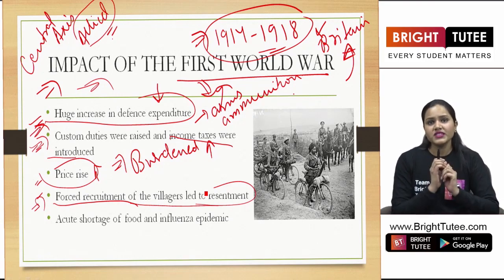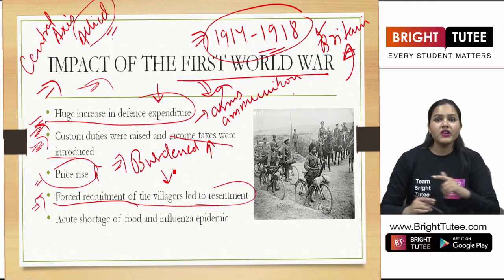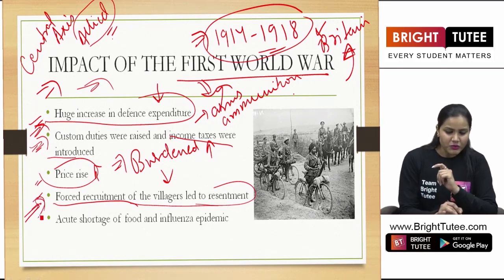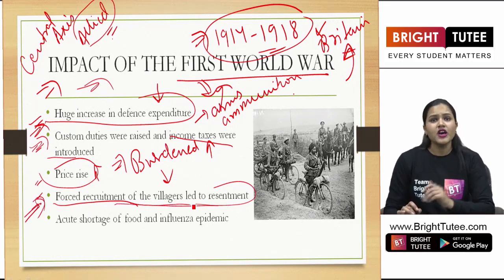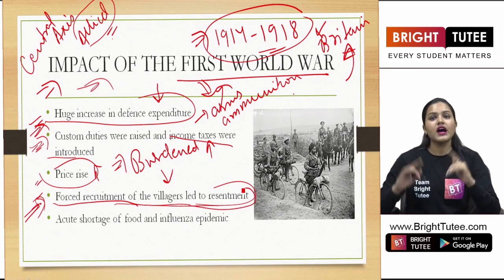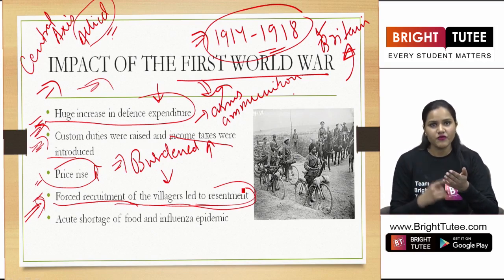So here, what were we seeing? We were seeing that these British people were now forcing the villagers to join the army. Therefore, this forced recruitment of all the villagers who did not want to join the war led to resentment among the common people, among the villagers who were then forced.